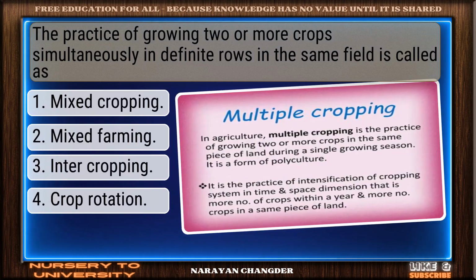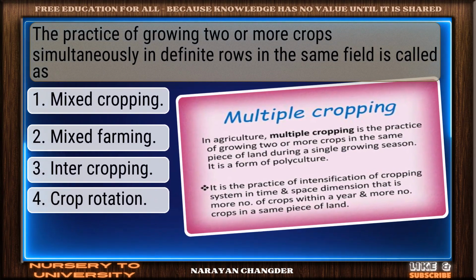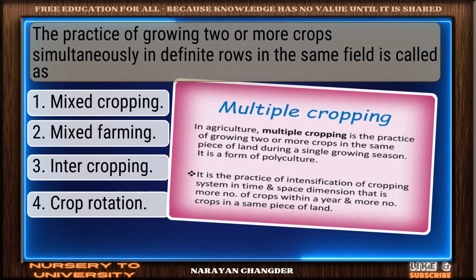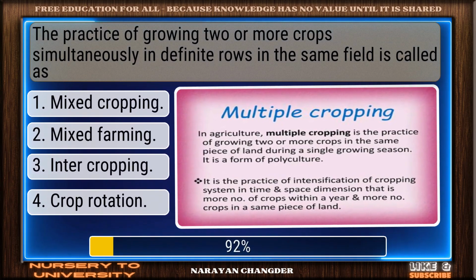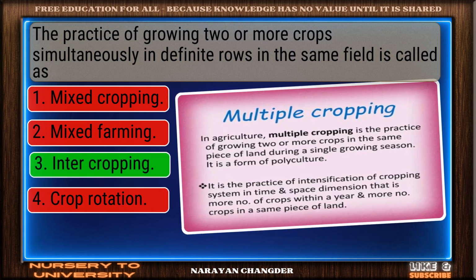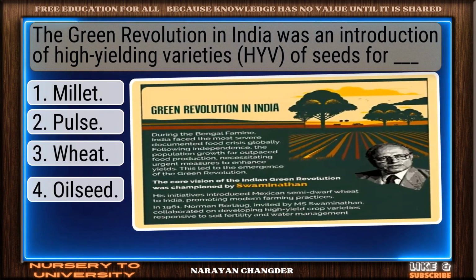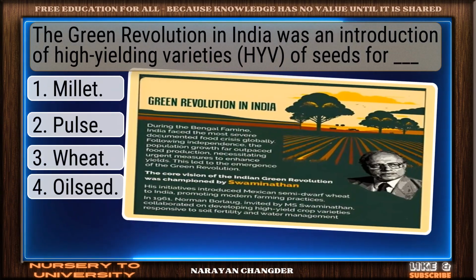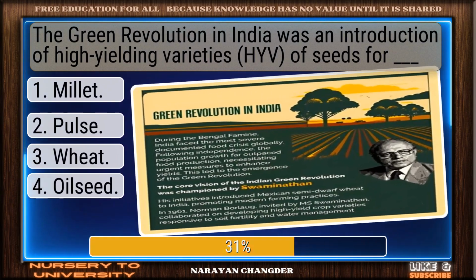Question number 23. The practice of growing 2 or more crops simultaneously in definite rows in the same field is called as. Good thinking. Intercropping is the right answer. Question number 24. The Green Revolution in India was an introduction of high-yielding varieties of seeds for dash.